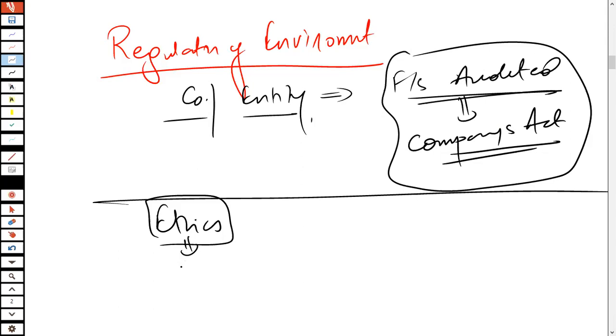The code of ethics is actually applicable to all the accountants.